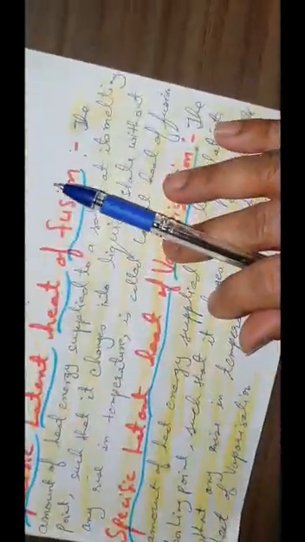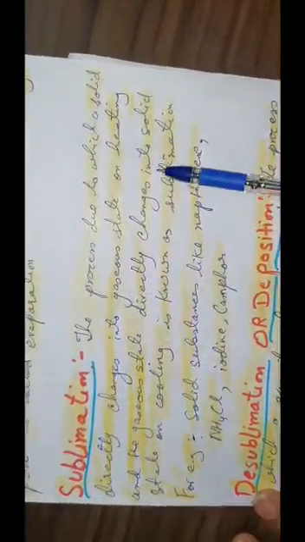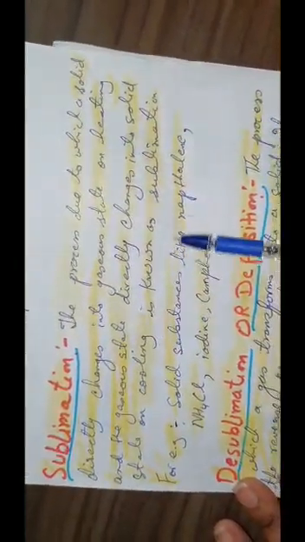Now children, some other terms are evaporation. Evaporation also from the lower classes you all have learned, but now the change of liquid state into its vapor state at any temperature below its boiling point is called evaporation. Next term is the sublimation. Now this sublimation means direct change of solid into gaseous state on heating. The process due to which a solid directly changes into gaseous state on heating and the gaseous state directly changes into solid state on cooling is known as sublimation.